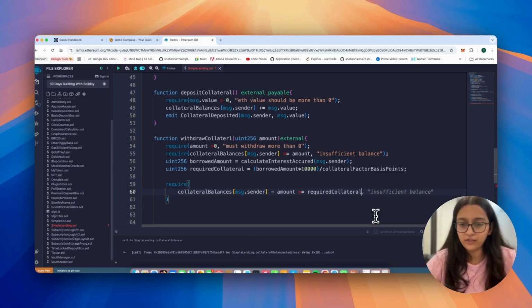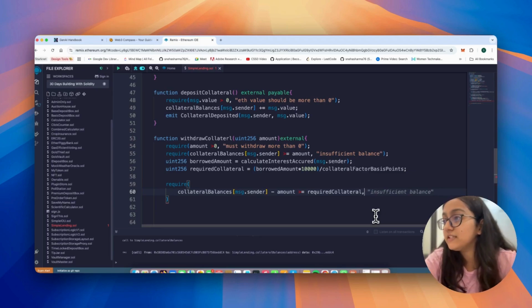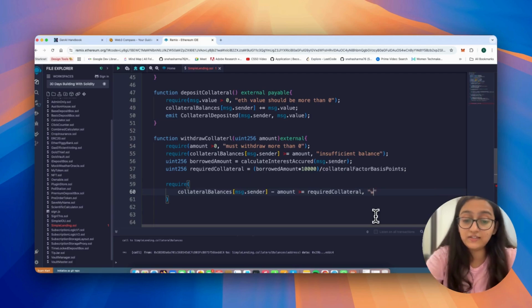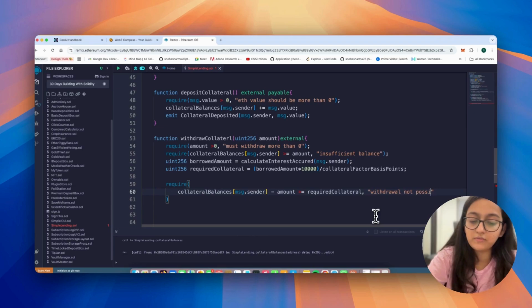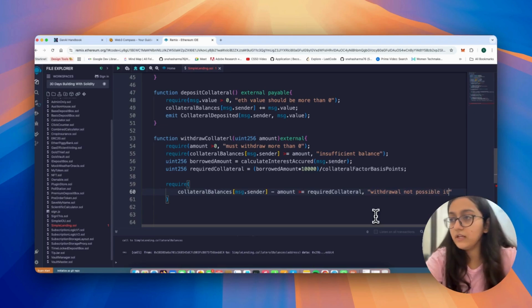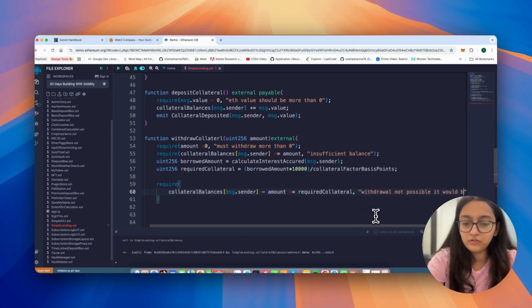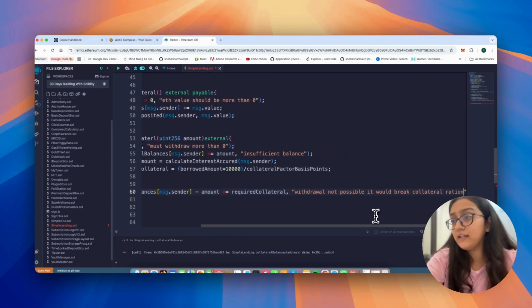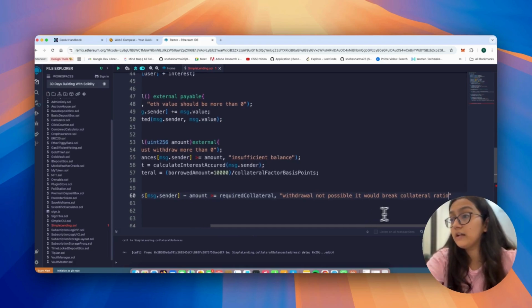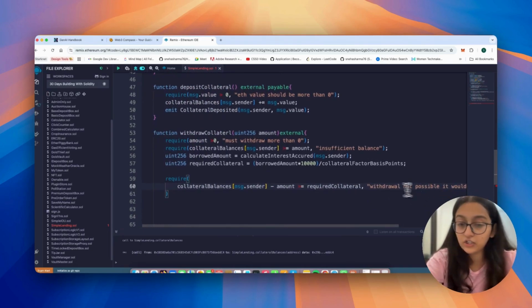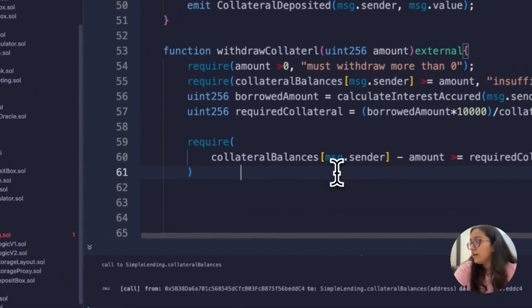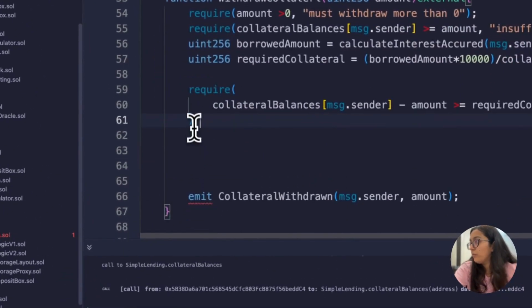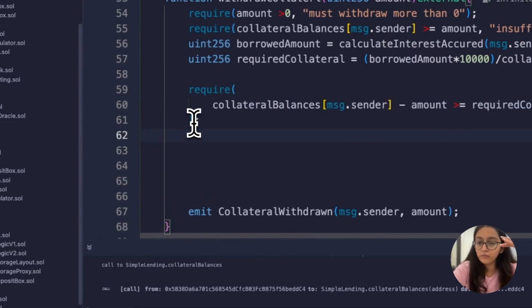And nobody would want that. So we would say, if this is there, great. Otherwise, withdrawal not possible. It would break collateral ratio, and it has to be a healthy ratio. It has to maintain the ratio that is required. That is why we don't go about borrowing more.